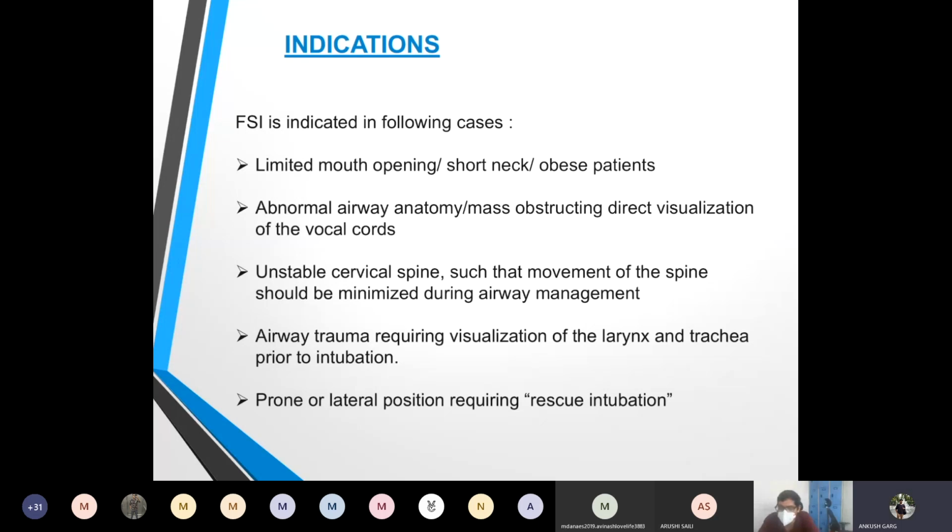Apart from that, when there is an unstable cervical spine, and there should be minimal movement of the spine during airway management, we prefer a bronchoscopic intubation. And it can also be used for rescue intubations when the patient is prone or in a lateral position.